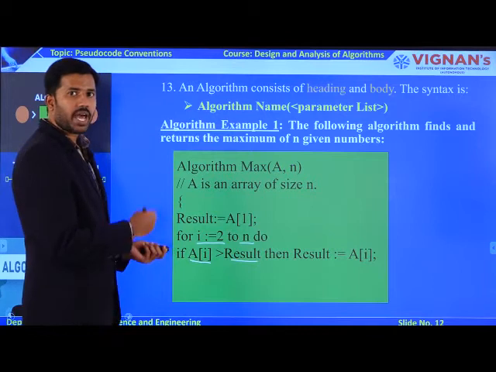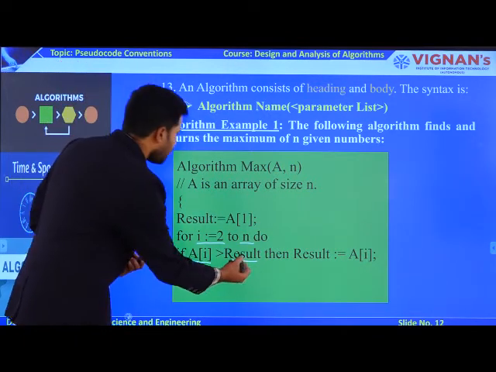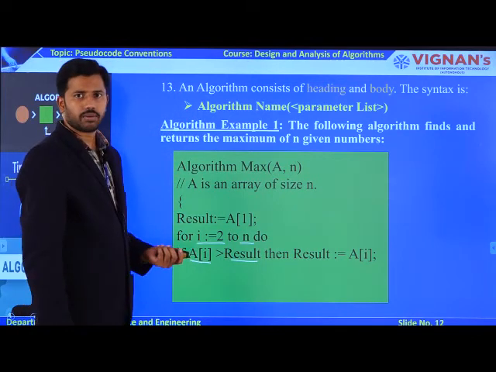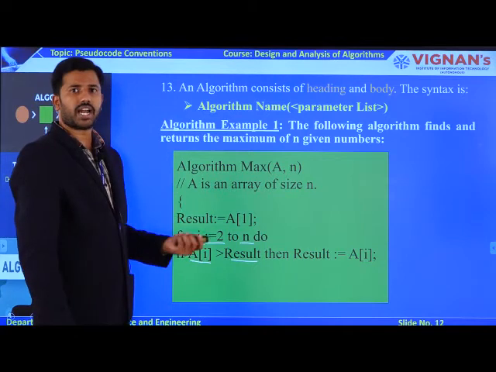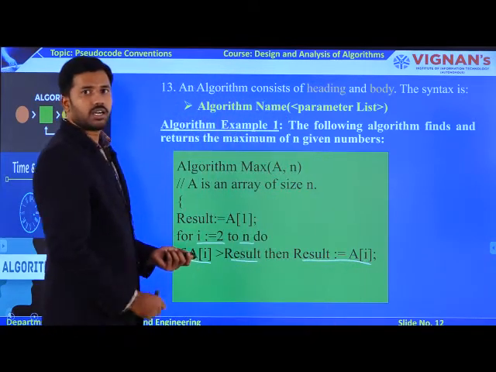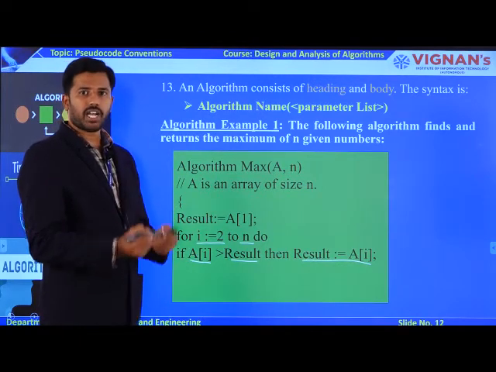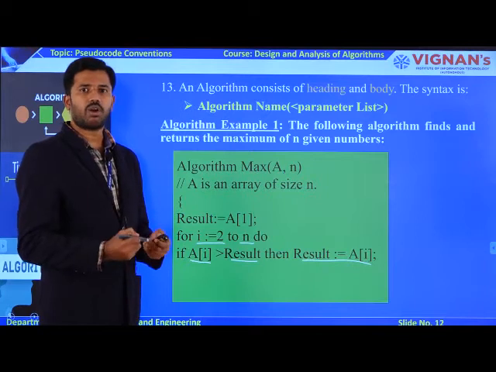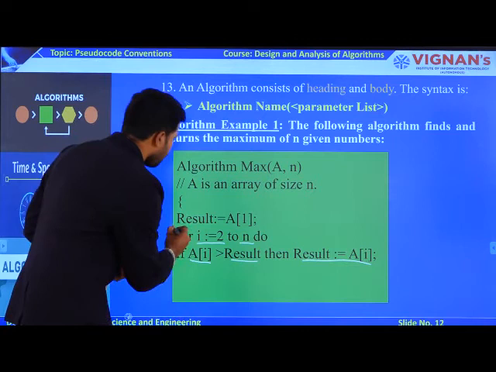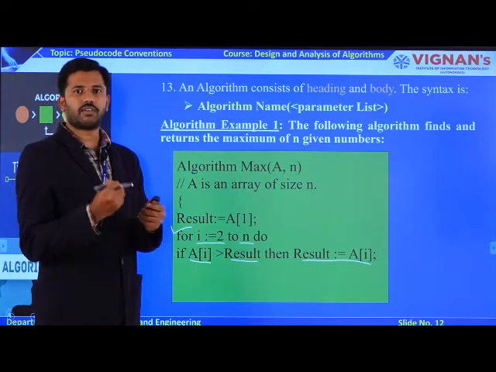By comparing the a of i element with the result, if the result is less than a of i, then what happens? If a of i is greater than the result, then ultimately you need to update the value of the result, to get the maximum value for each and every iteration of your for loop. Likewise, with the help of the for loop, you are going to trace all the elements available in the array.